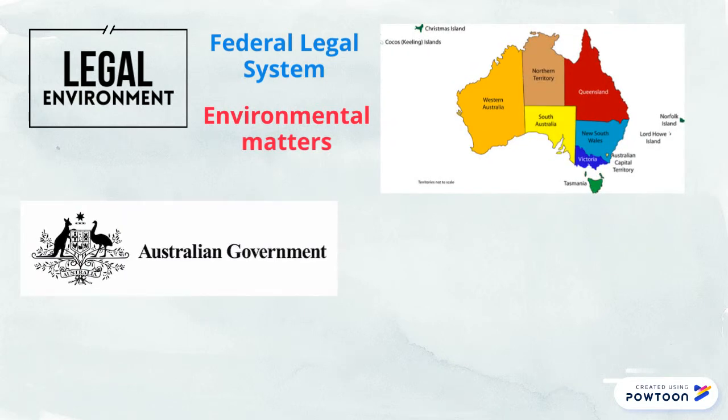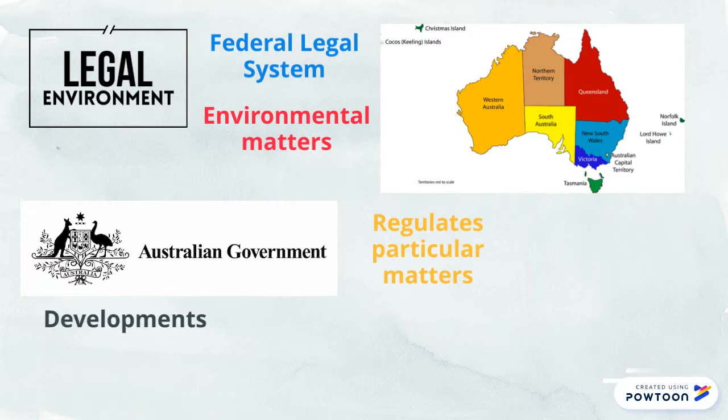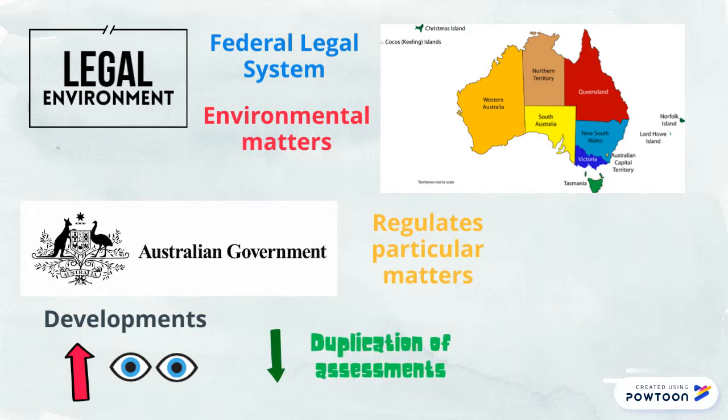The Commonwealth government also regulates particular matters on a national level. There have been recent developments in Australia, including an increasing focus on reducing the duplication of assessments and approval processing between the different levels of government.